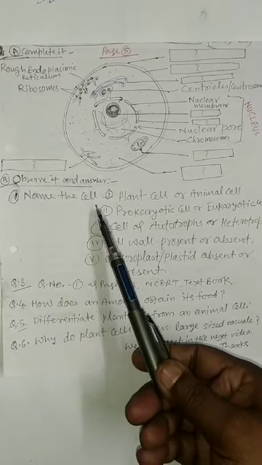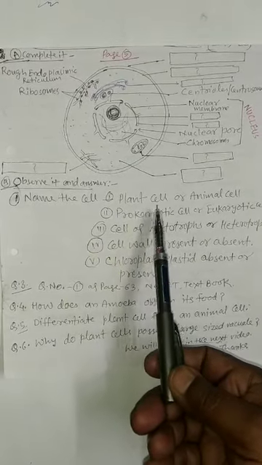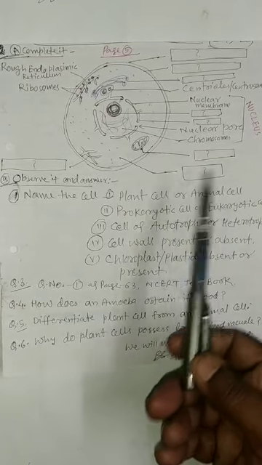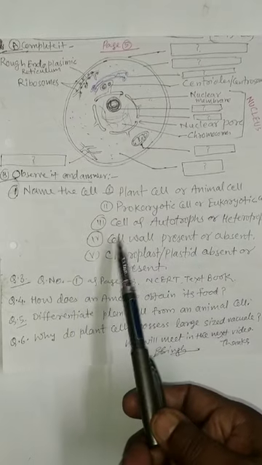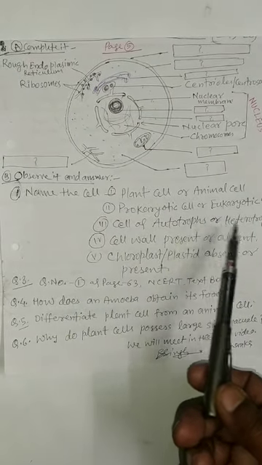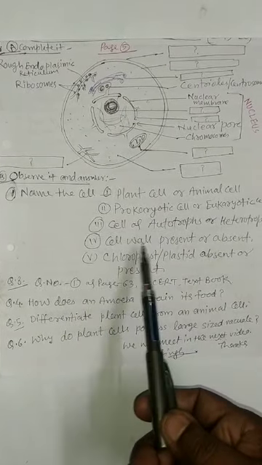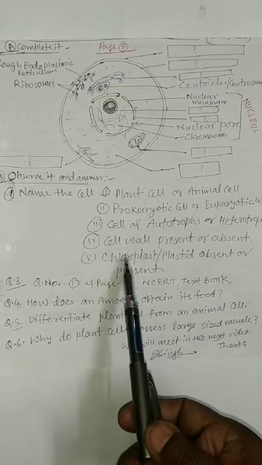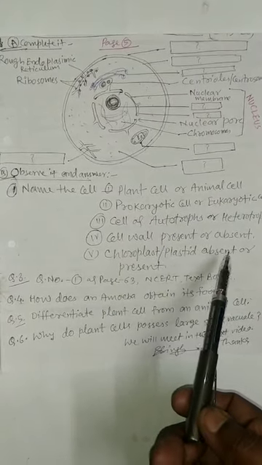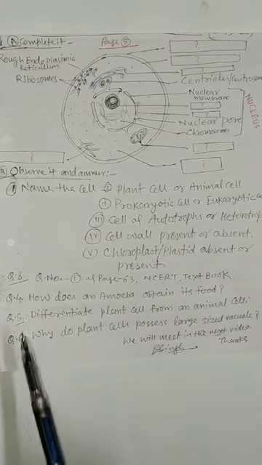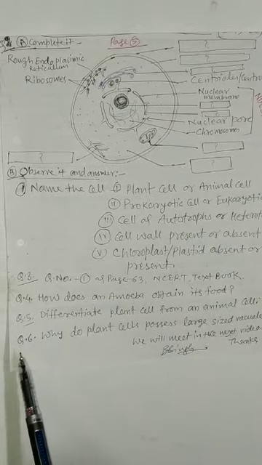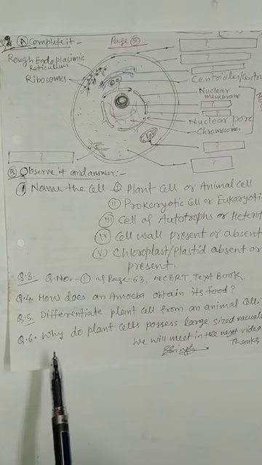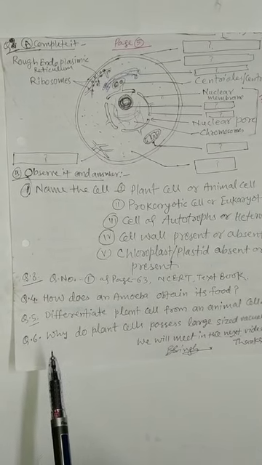The name of the cell is plant cell or animal cell. Second, prokaryotic cell or eukaryotic cell. Cell of autotrophs or heterotrophs. Cell wall present or absent. Chlorophyll, plastid, absent or present. Question number 3, question number 4, question number 5 and question number 6 we will meet in the next video. Thanks.